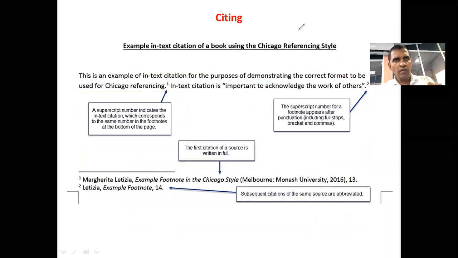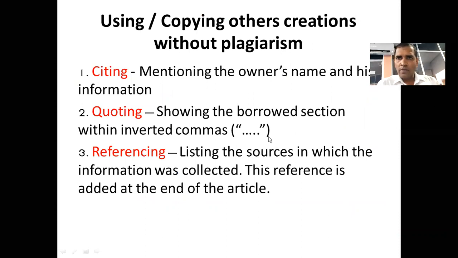So it may be a very good method, but it is not found in normal books. If you have some advanced English books and some other textbooks, you can find such things, right? Citing. Okay, so what is it? Mentioning the owner's name and his or her information along with the borrowed text, right? That is called citing. Then quoting. Quotation means showing the borrowed section within inverted commas.